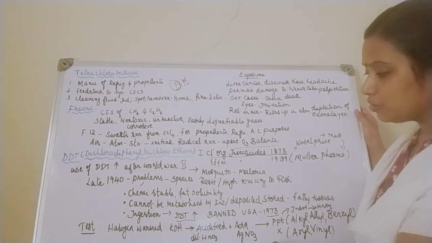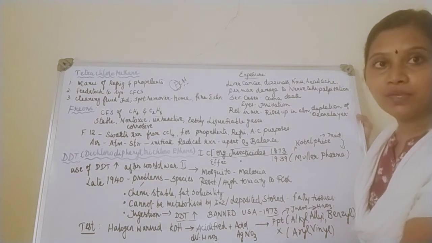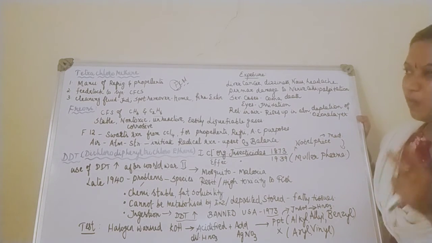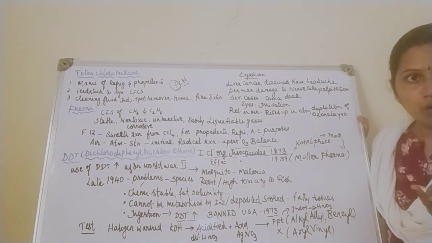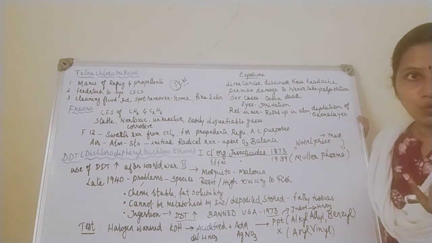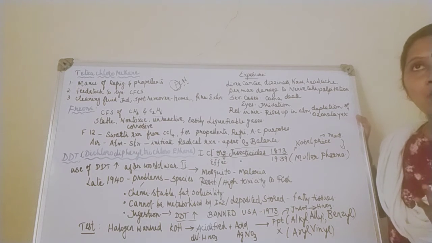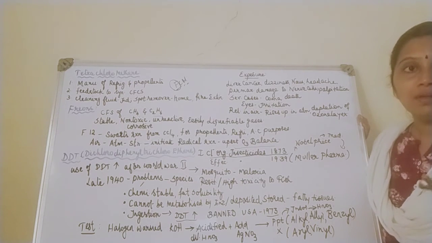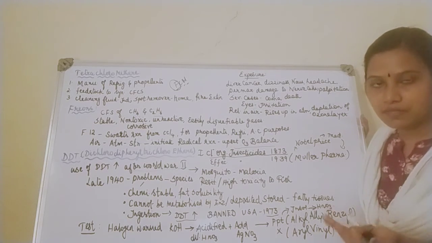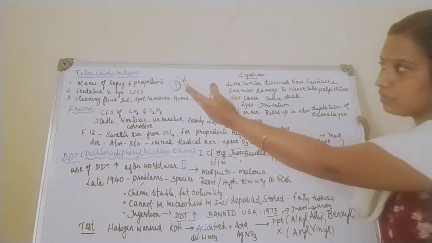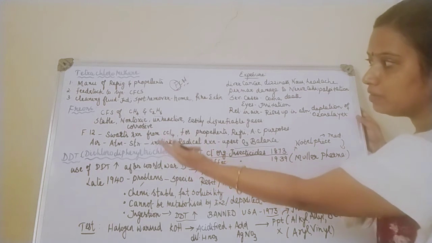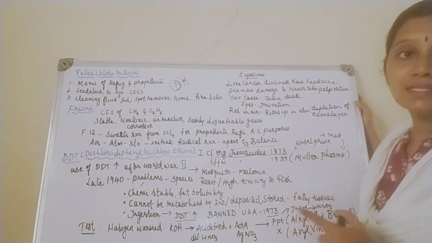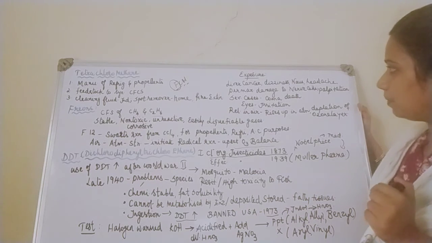Then moving to the last topic, children. Till now we have seen polyhalogen compounds. Let me recap what polyhalogen compounds we have seen. We saw dichloromethane, correct? Then trichloromethane, then triiodomethane, which is otherwise called iodoform. Then we saw tetrachloromethane, then freons, then DDT. So 3 plus 3, 6. We have seen 6 polyhalogen compounds.